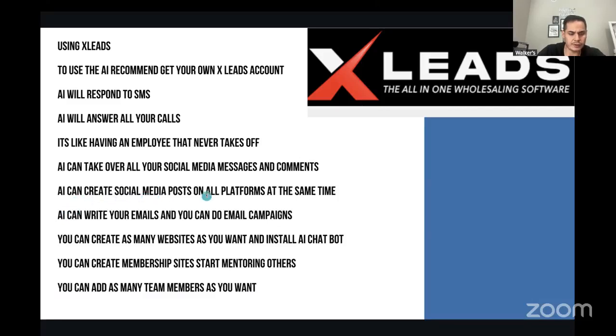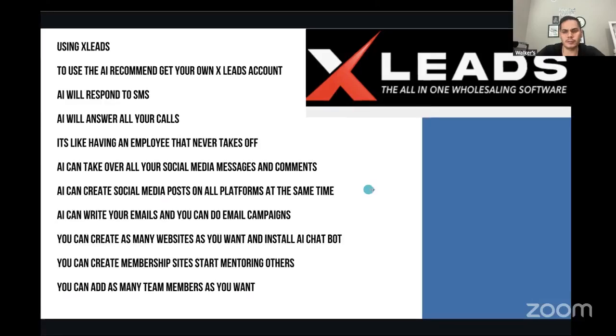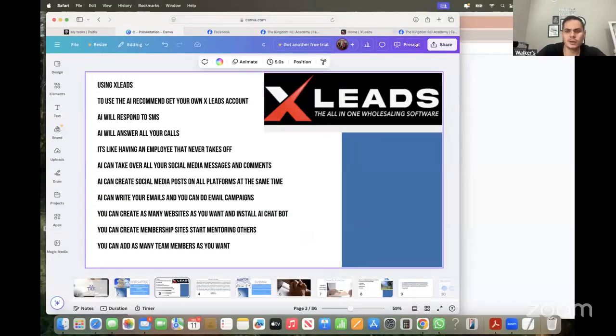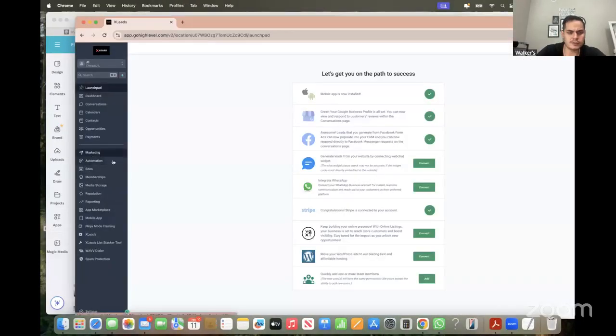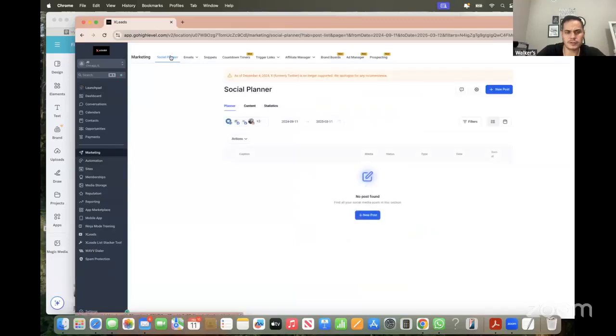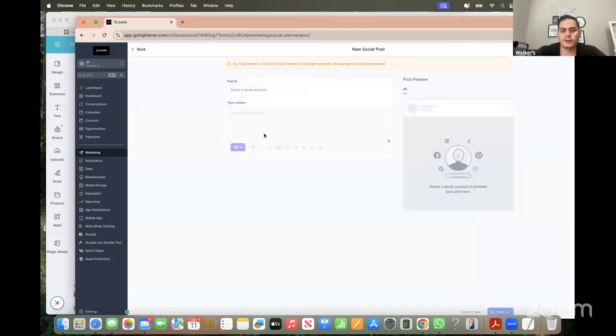So AI can create all your social media posts on all platforms at the same time. Another cool feature is that I can go to marketing, and if you have Facebook, Instagram, TikTok, you can actually create a post on all of your accounts at the same time.